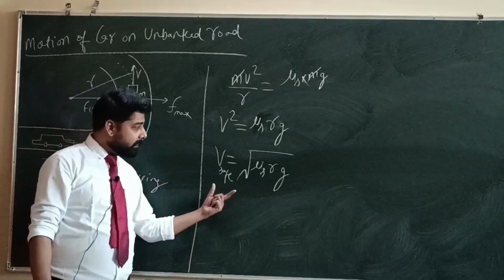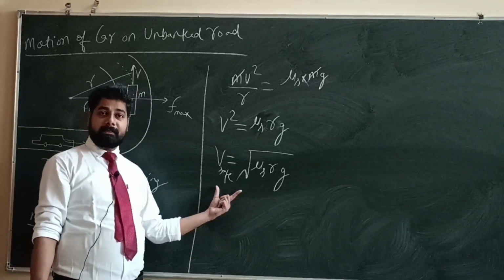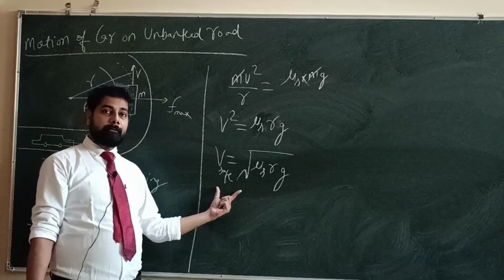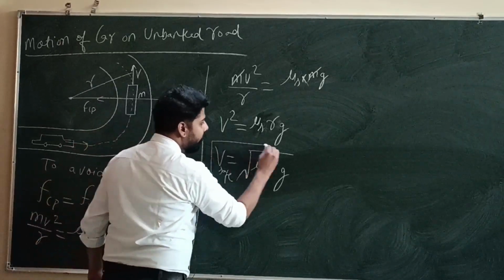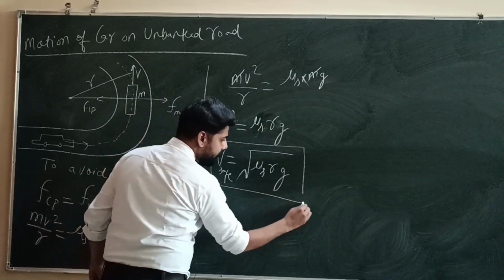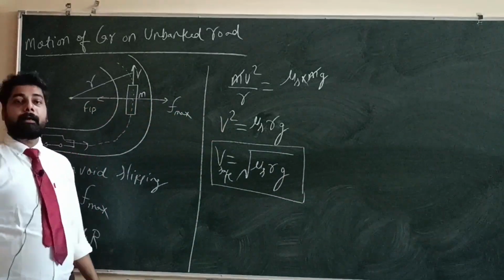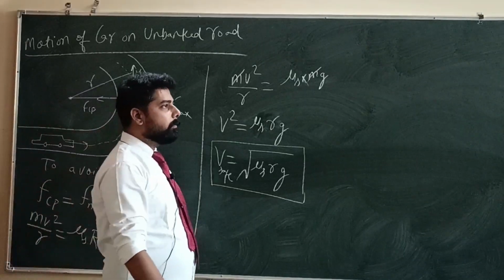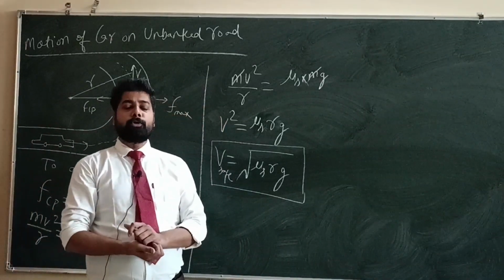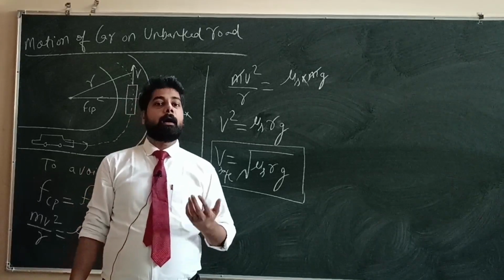If the body exceeds this safe velocity, definitely the body will slip. Okay, so this is the safe velocity of the body during a circular turn on an unbanked road. Okay, now we will discuss the motion of a car on a banked road.